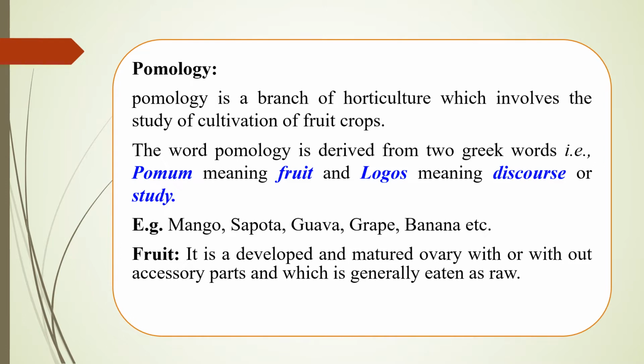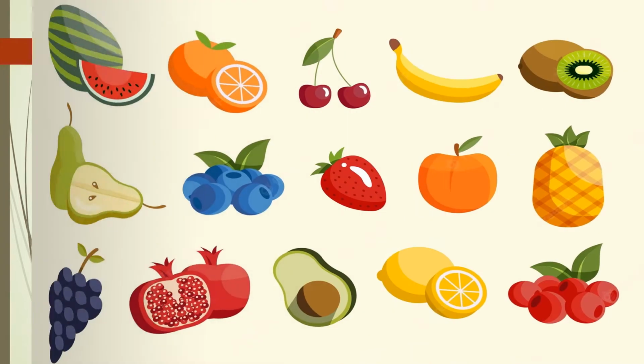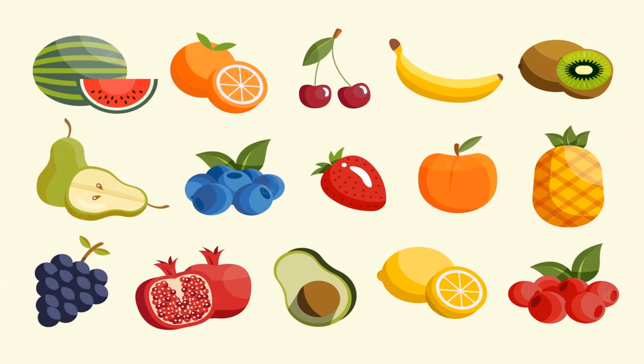Here the main fruits include mango, sapota, guava, grape, banana, and others like apple, pear, and peach, which are grown in temperate regions. Coming to the definition of fruit, it is a developed and matured ovary with or without accessory parts, and which is generally eaten raw. Here remember one thing, fruits are generally eaten raw. Here are some of the fruits.